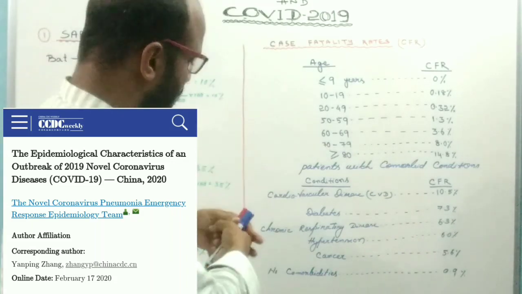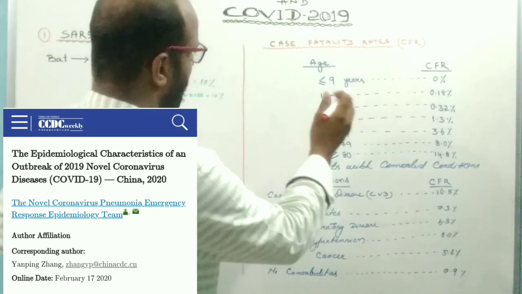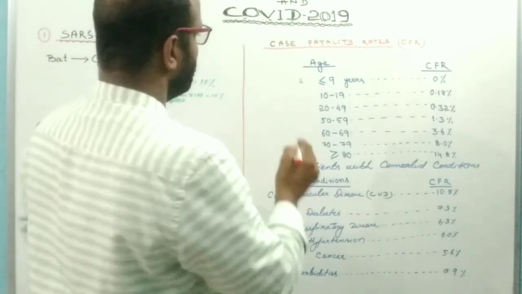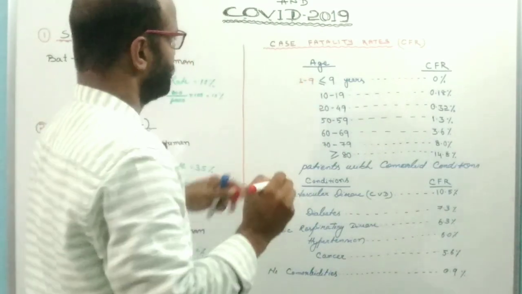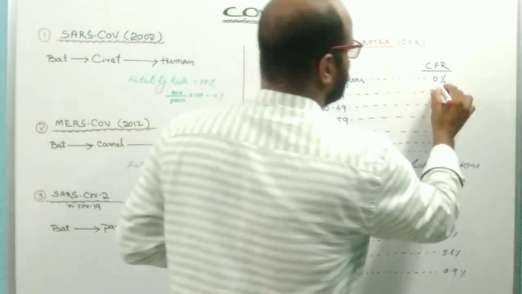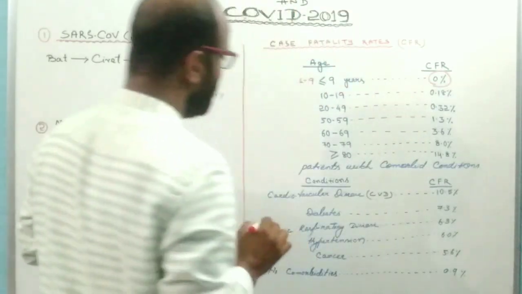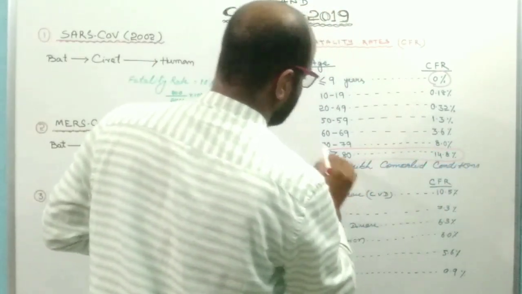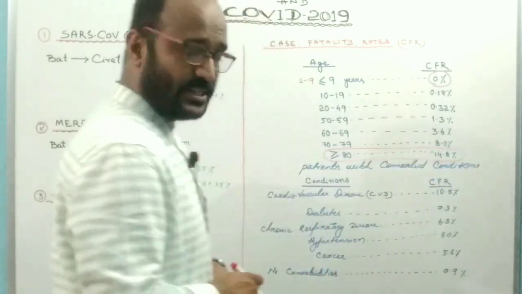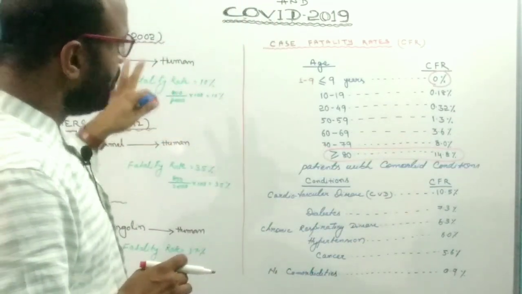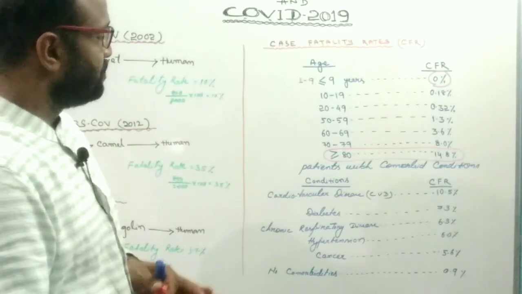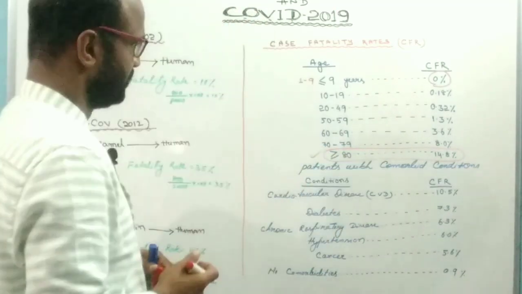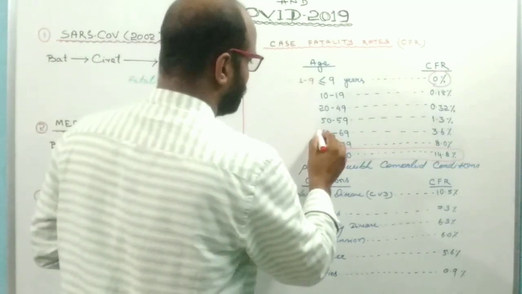It is observed that in the age group of 1 to 9 years, the fatality rate is 0, and for persons more than 80 years old, it is 14.8%. So this novel coronavirus 2019 is very much fatal to persons above 80, and it is also fatal to those more than 60.